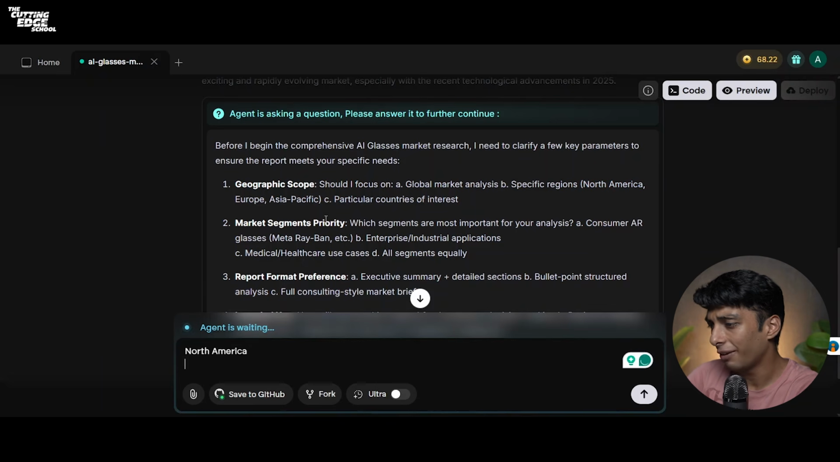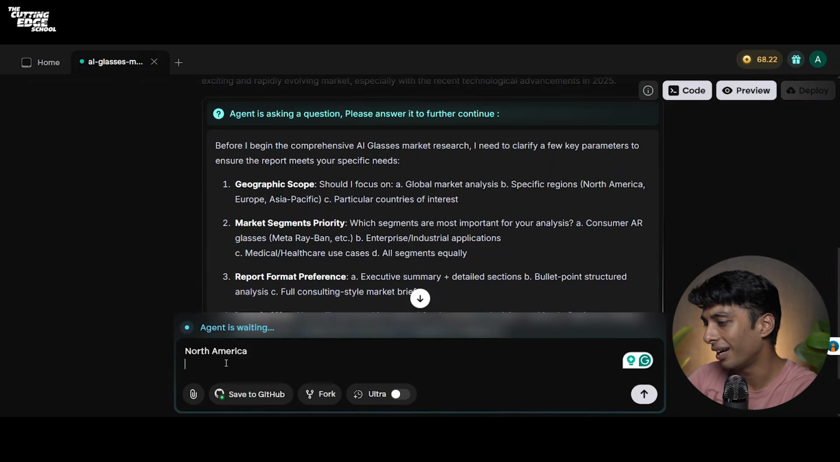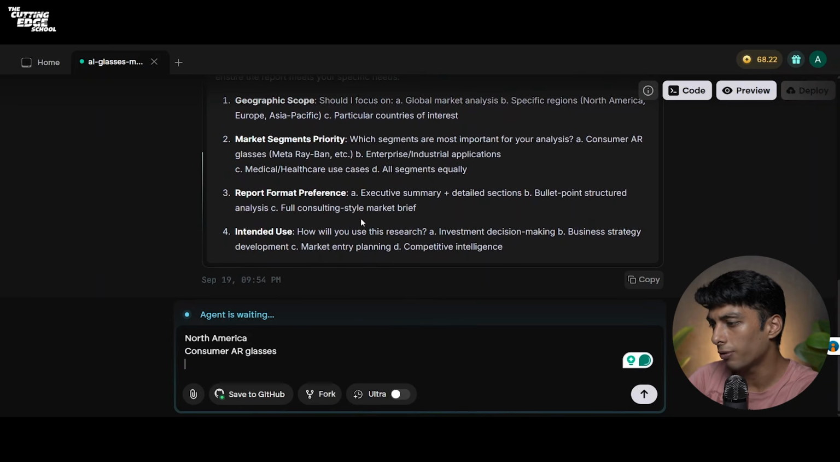Market segments priority. Which segments are most important for your analysis? Let's say consumer AR only. And it has specified Meta, Ribbon, etc. And for the report format preference, let's use the first part only.